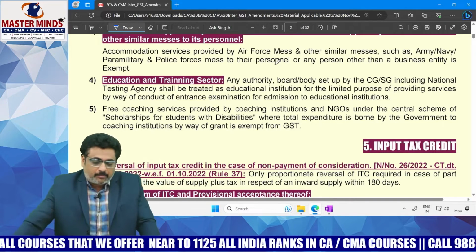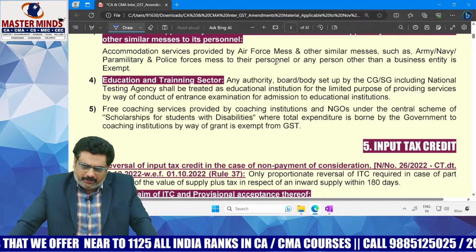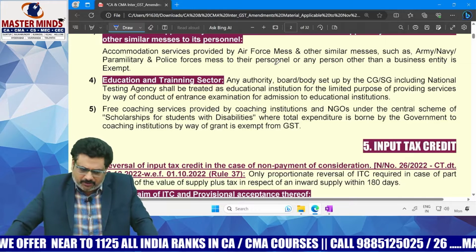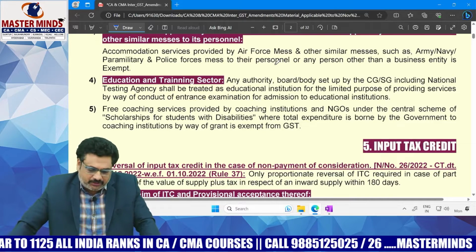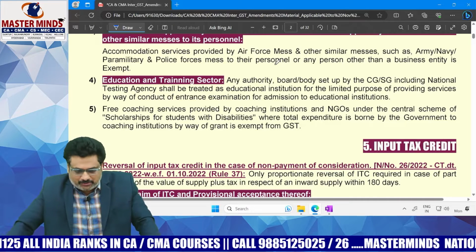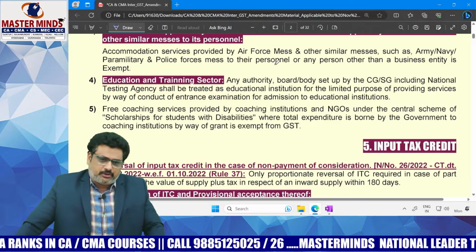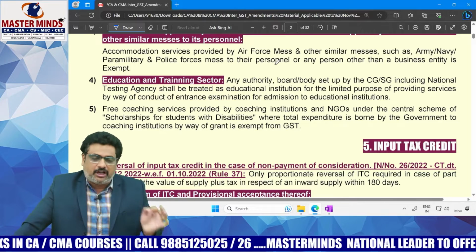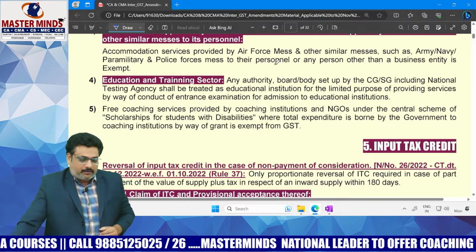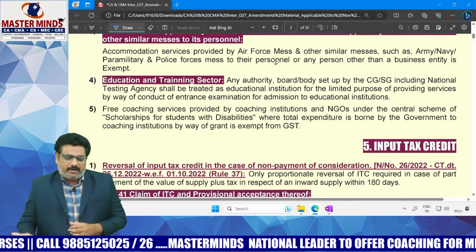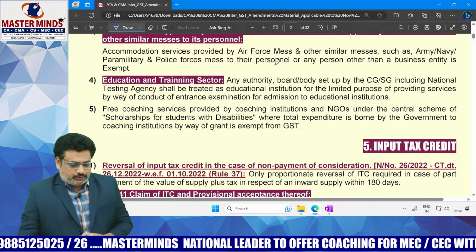Now it is clarified that any board or authority set up by the central government or state government, including the National Testing Agency, for the conduct of any entrance examination to these educational institutions shall be treated as an educational institution, for the purpose of providing services by way of conduct of examinations to the students.